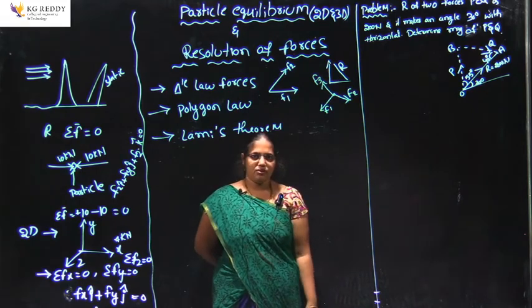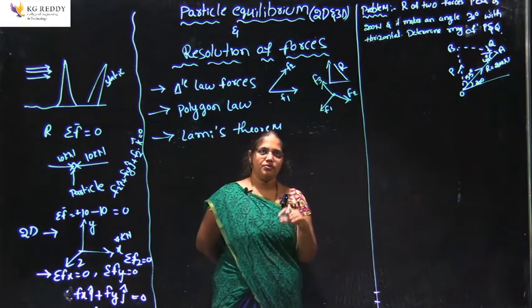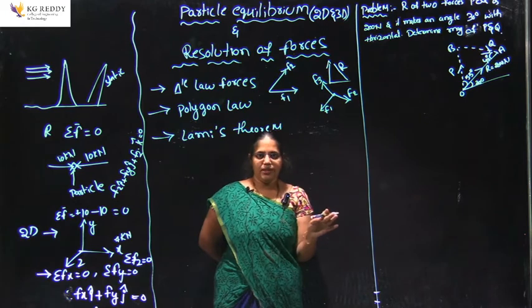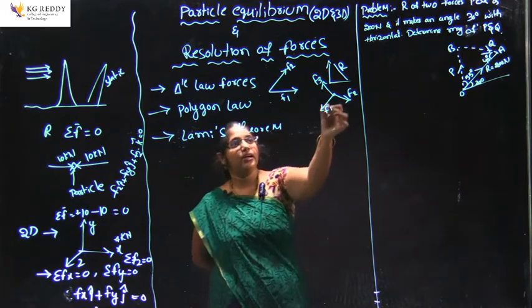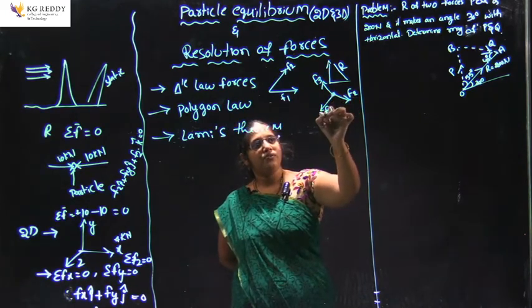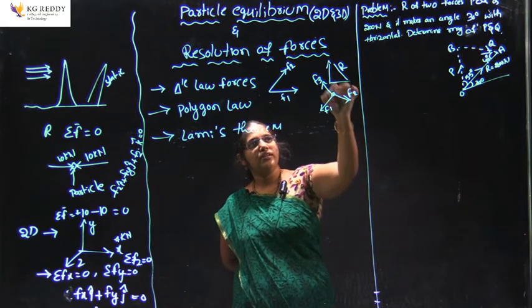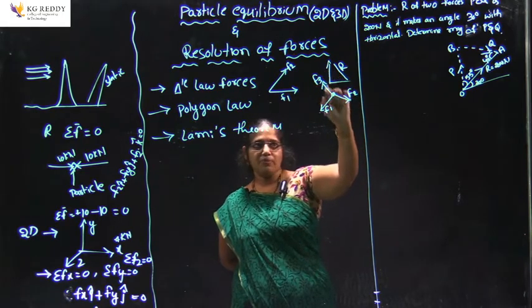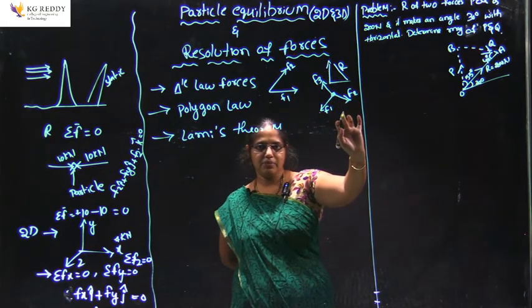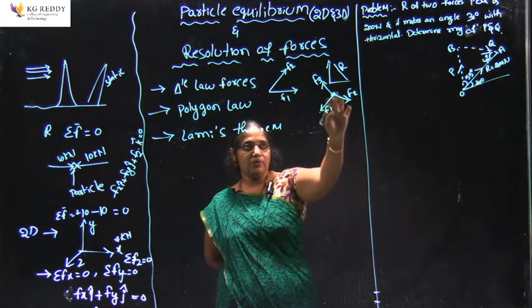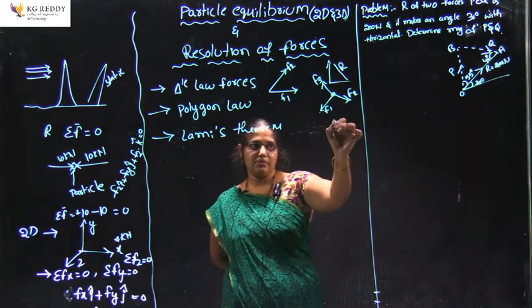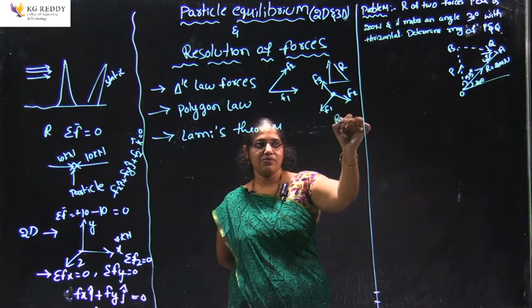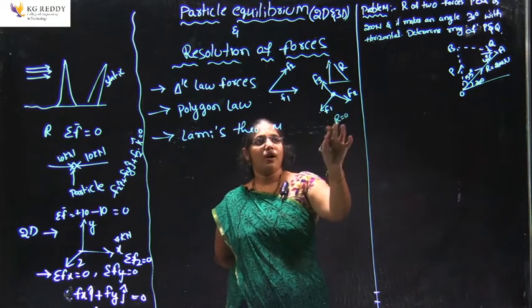I want to conclude these forces with the body in equilibrium. From this point one force is going like this, one like this, one like this, so the body is not under the equilibrium condition. Now I want to bring this body into equilibrium, that means the sum of all the forces should be 0.